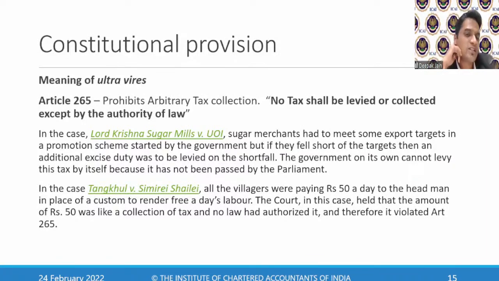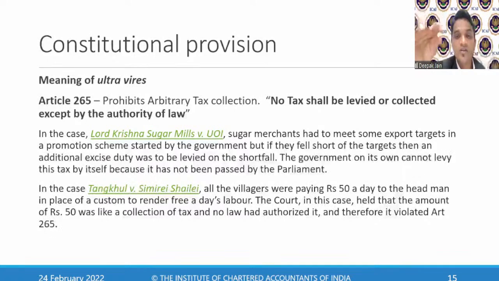In the case of Lord Krishna Sugar Mills versus Union of India, the sugar merchants had to meet some export targets. The government, in a promotion scheme, said you have to meet some export targets to promote exports. That's fine. But the problem came when they did not meet their targets. It was said that if they fell short, an additional excise duty would be levied. Excise duty was already levied on manufacturing, but they said if you don't meet your export targets, we'll levy additional excise duty for the shortfall.